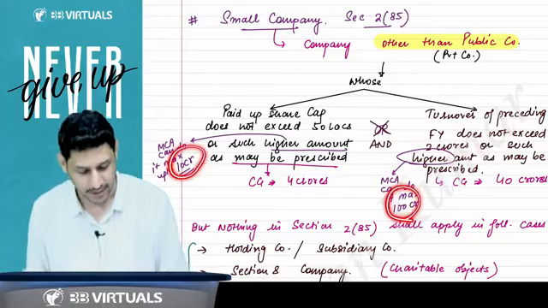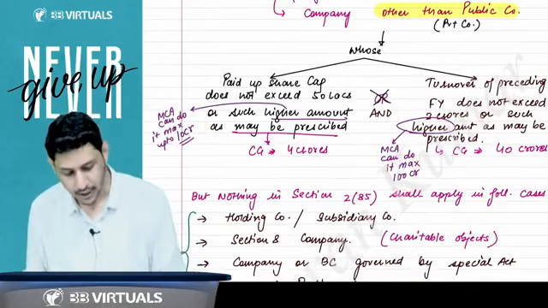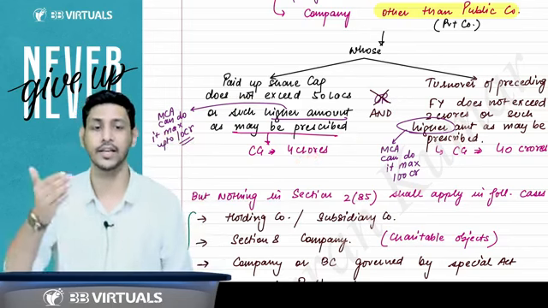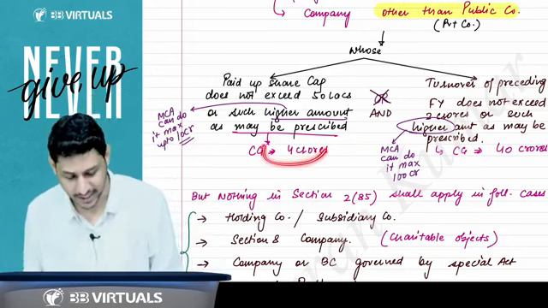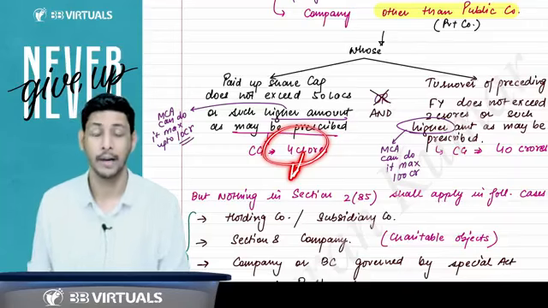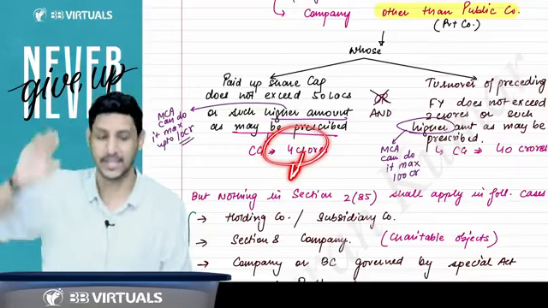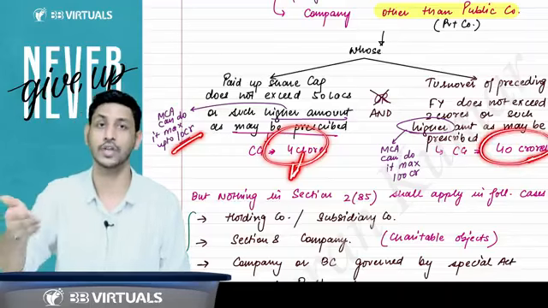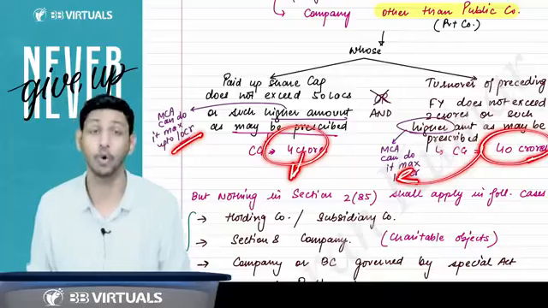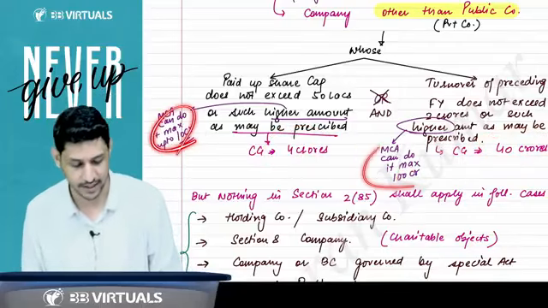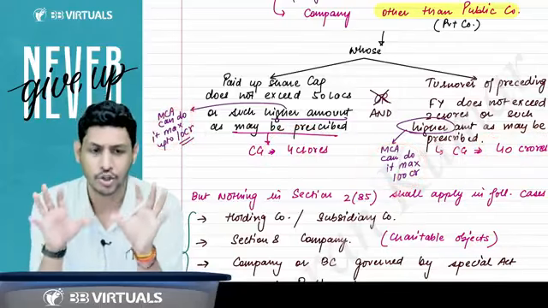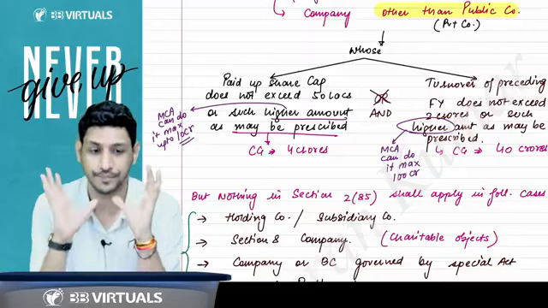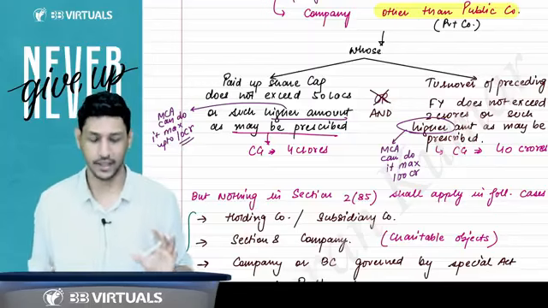And this 10 and 100, I'll also tell you. Sir, whether they can further increase this amount? Yes, the CG can increase this amount further also, but maximum up to 10 crore. Whether they can increase this 40 crore further in future? Yes, they can increase, but maximum up to 100 crore. This is the relevance of this 10 and 100. In short, the important limit is 4 and 40, right?